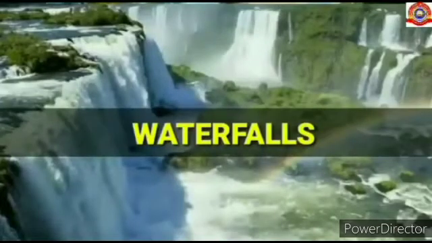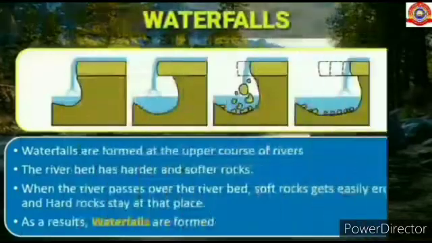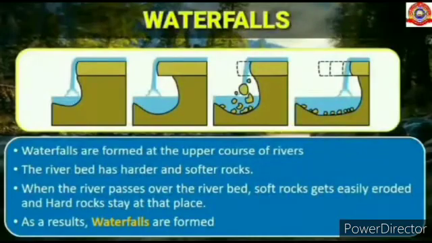Next one, waterfalls. Waterfalls are formed at the upper course of the rivers. The riverbed has harder and softer rocks. When the river passes over the riverbed, soft rocks get easily eroded and hard rocks stay in place. As a result, waterfalls are formed.